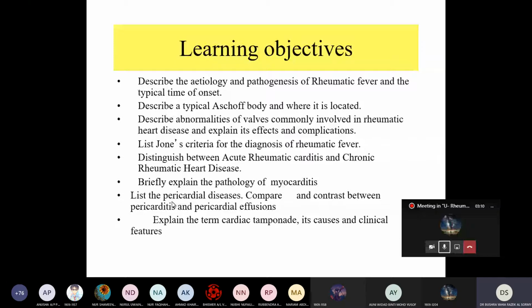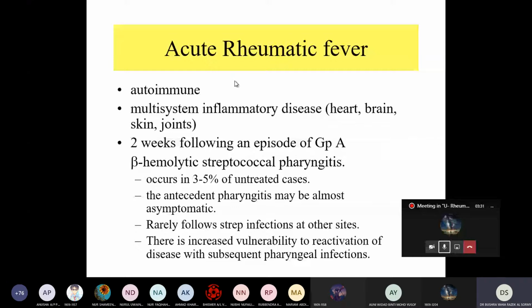Actually, acute rheumatic fever is considered an autoimmune disease, and it is a multi-system inflammatory disease. It involves the heart, brain, skin, and joint. So it affects the heart, brain, skin, and joint. Usually it occurs about 2 or 3 weeks following the infection with group A beta hemolytic streptococcal pharyngitis.